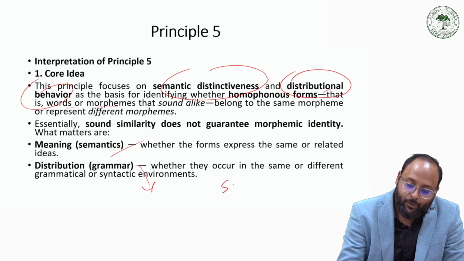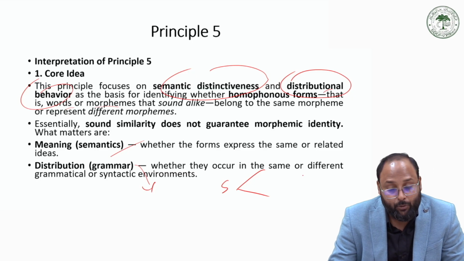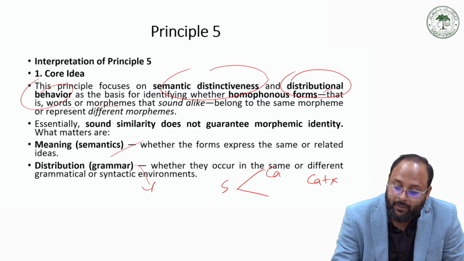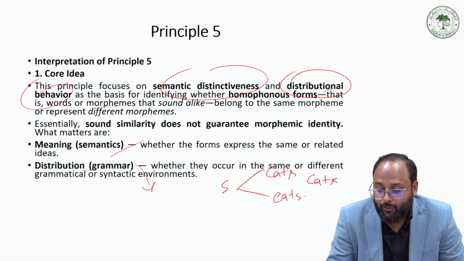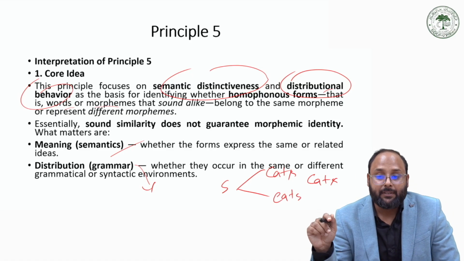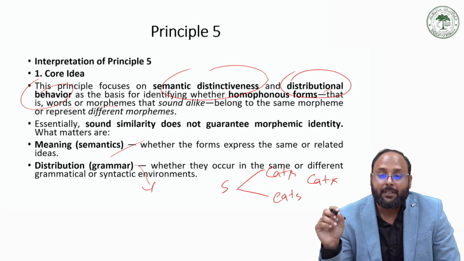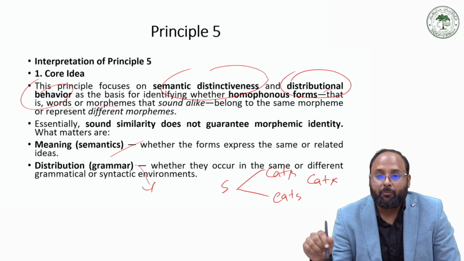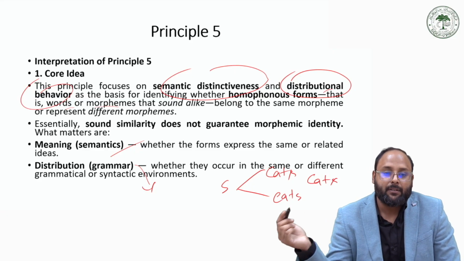Like we have the s. So s has two different grammatical distributions. One is s used for plural, as in cats, and in the other it is used when the subject is third person singular, like eats. So that s has two different grammatical functions. That means they are two different morphemes. Even though they are homophonous, they have the same sound and the same form, they are different morphemes on the basis of their function, their grammatical distribution.